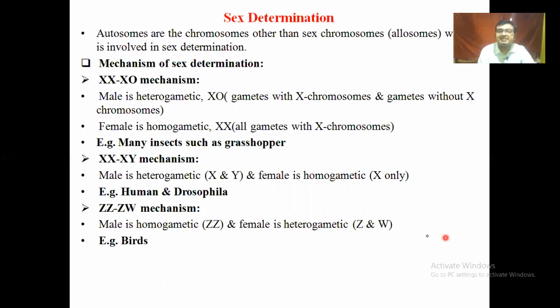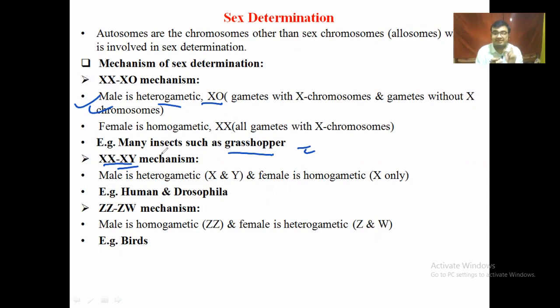In the XX-XO combination, this kind of allosome is found where the male is heterogametic and the female is homogametic. It is found in grasshoppers or insects. The XY and XX phenomenon is normally found in humans, where the male is heterogametic and the female is homogametic, as well as Drosophila. And in ZZ, ZW, some characters are shifted from each other.